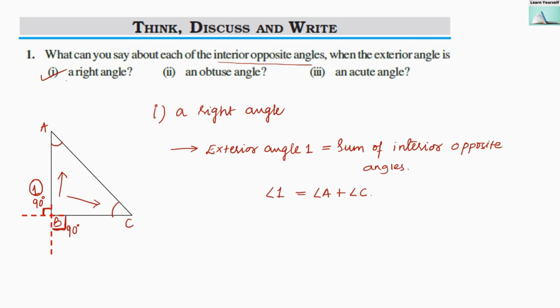We know that angle 1's measure is 90 degrees, as we have taken a right angle as they said in the question. So 90 degrees will be the total sum of angle A plus angle C. When the sum of angle A and angle C is 90 degrees, they both are acute angles. So our answer is acute angle.